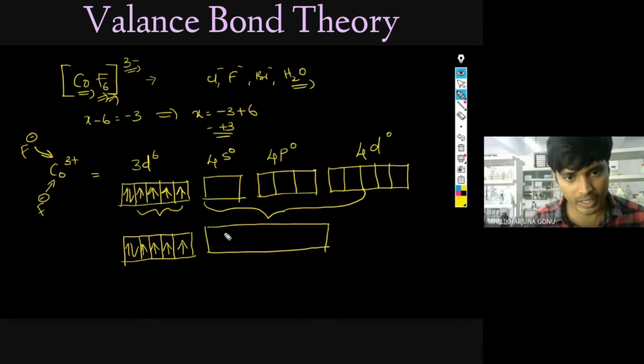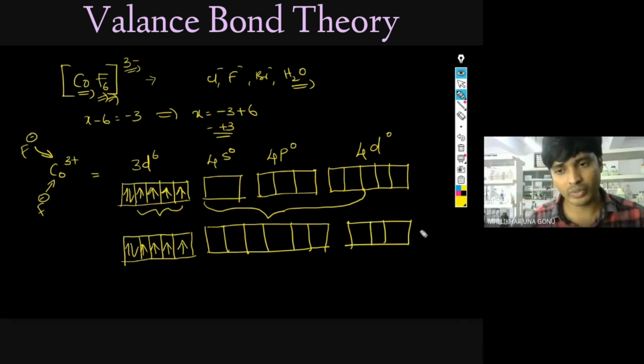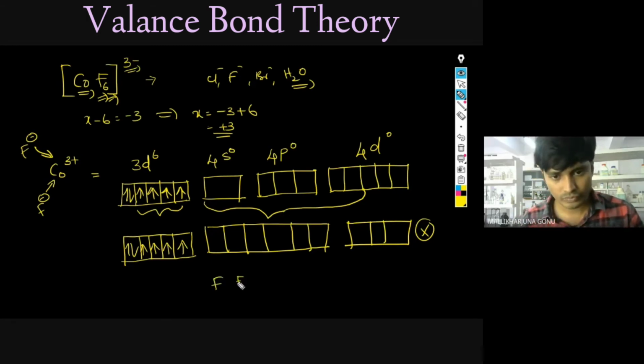Okay, here 6 orbitals, 1, 2, 3, 4, 1, 2, 3, 4, 5, 6, 1, 2, 3, 4, 5, 6. Now how many are left here? You don't worry about this one. In this p, no electrons are there. So what is the hybridization of this one, Aishwarya, now? Aishwarya.